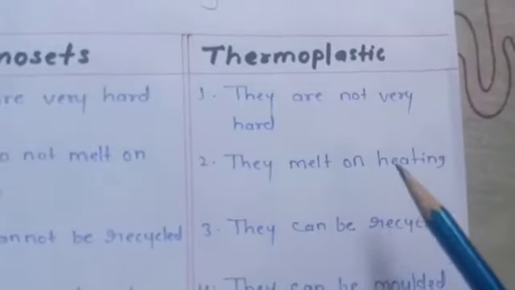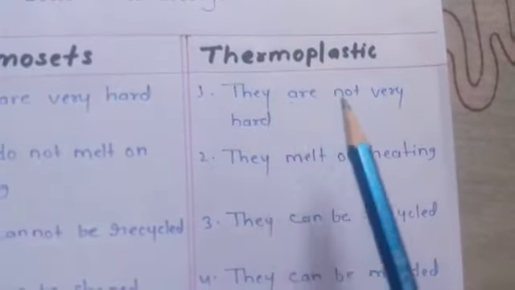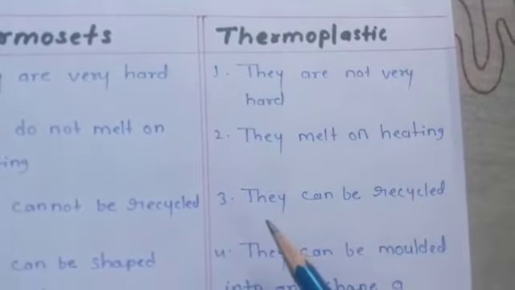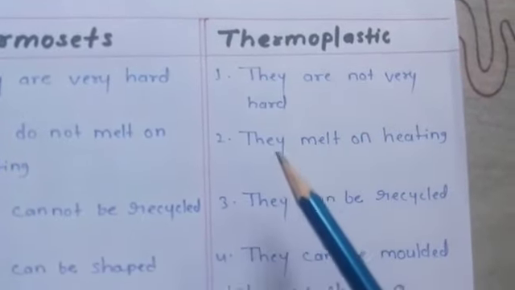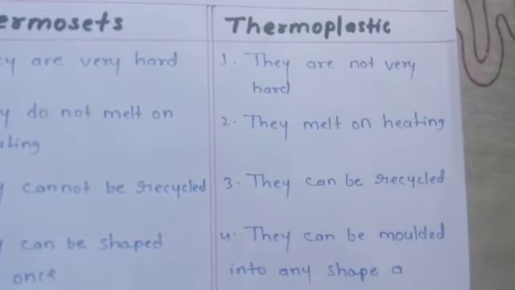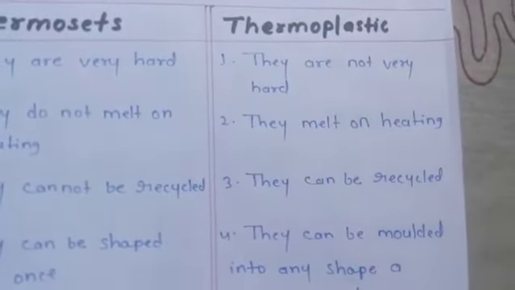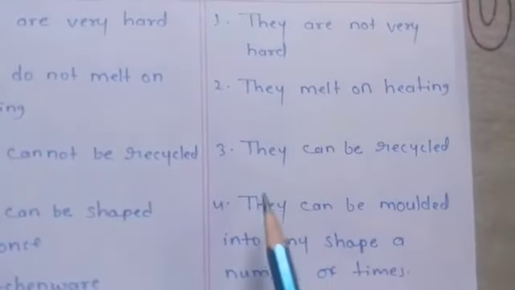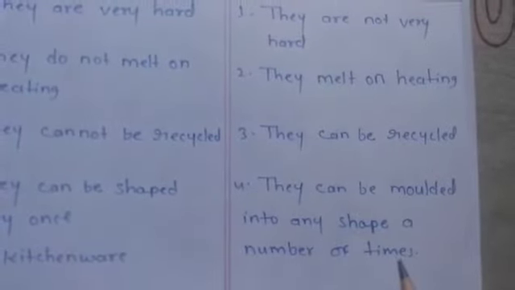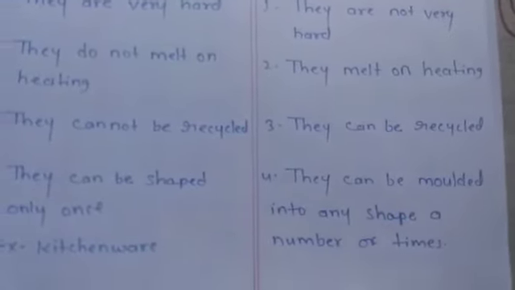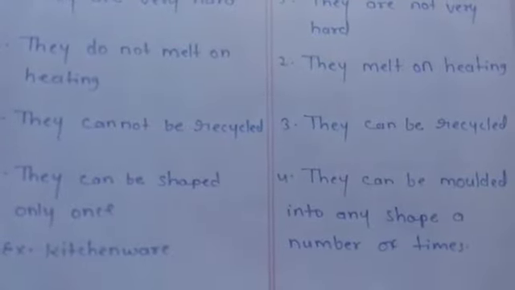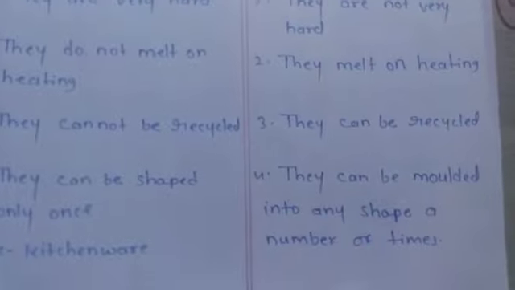Now the other hand, thermoplastic. They are not very hard, they melt on heating. They can be recycled, you can use them again and again, melt them and use them again and again. They can be molded into any shape a number of times. It is not that once we recycle it, that's it. You can recycle again and again, and make the thing according to your use.